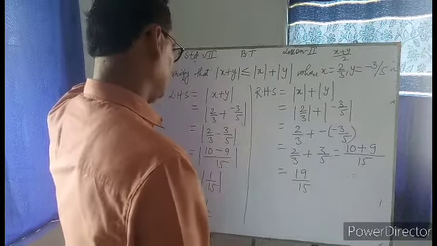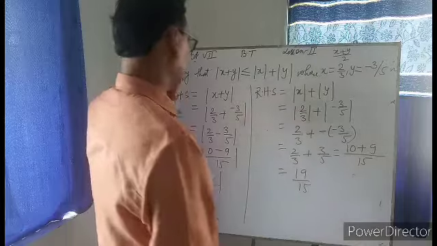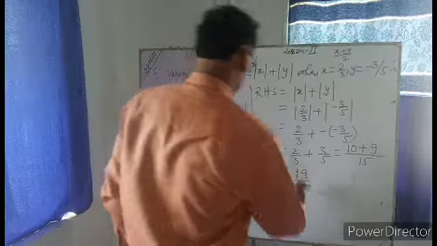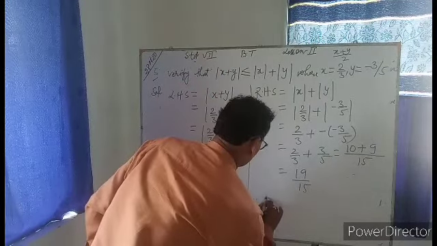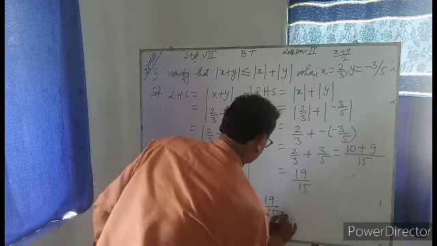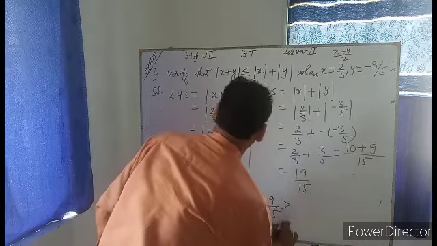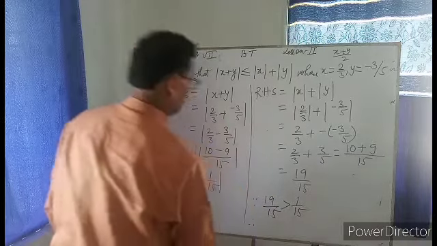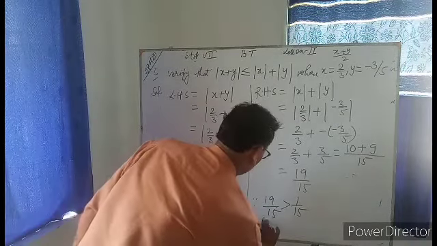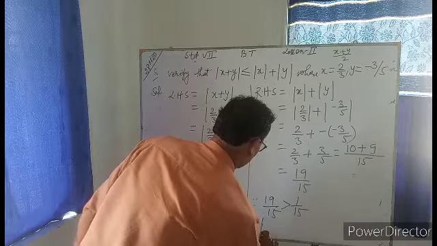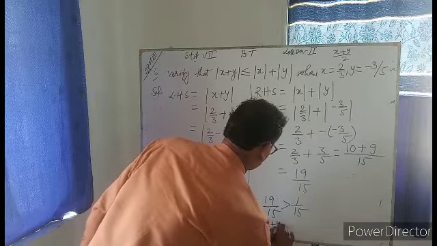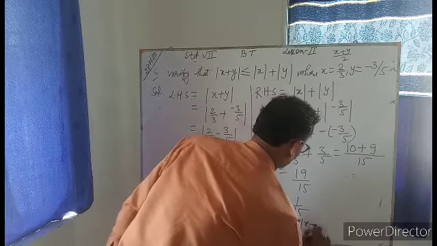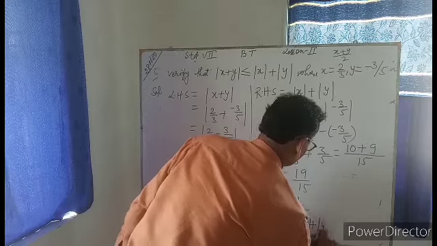So here we see that the RHS is greater than LHS, since 19 by 15 is greater than 1 by 15. Therefore mod x plus y is less or equal than mod x plus mod y.